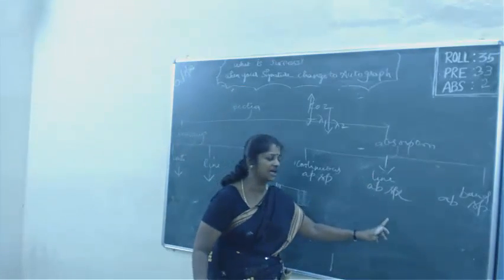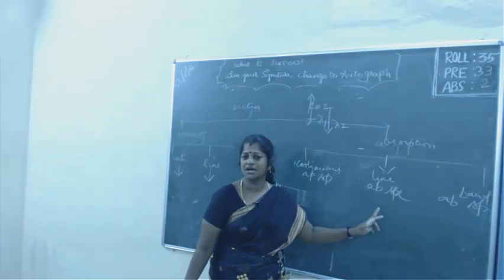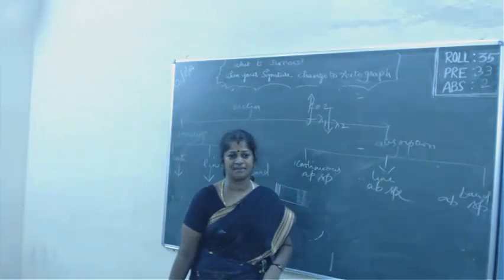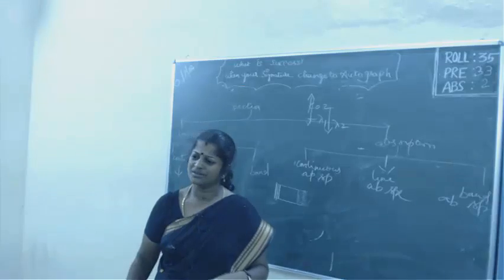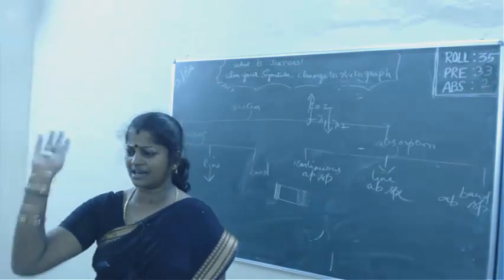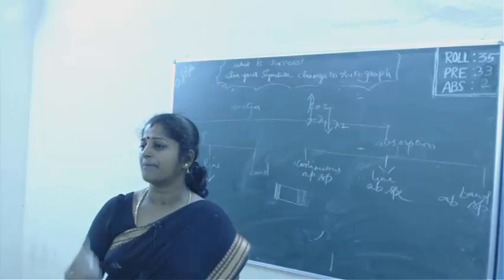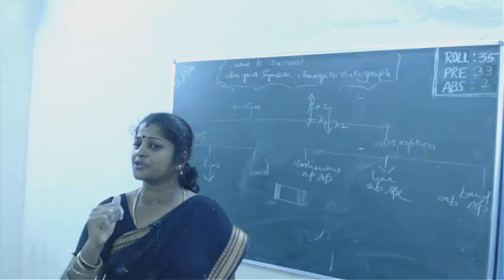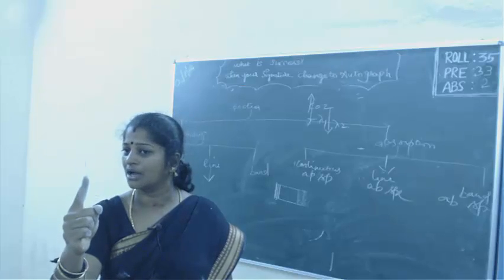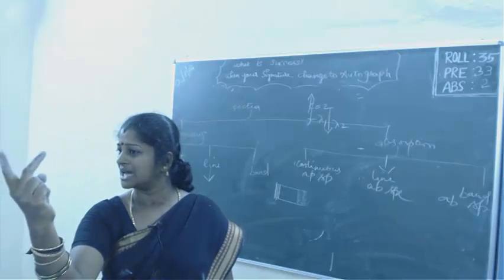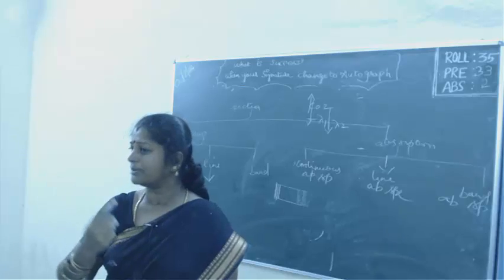Second, coming on to line absorption spectrum, when white light from a carbon arc lamp is allowed to pass through sodium vapor, what is the color of sodium? Yellow, two yellow lines are there. These two yellow lines alone will be absorbed.